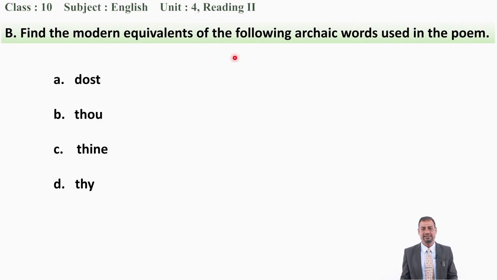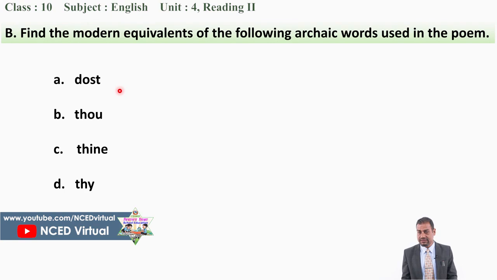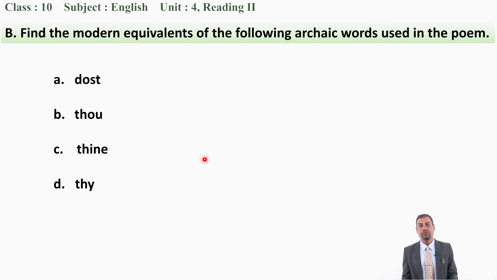Good. Now after this, we have another task, that is, find the modern equivalents of the following archaic words used in the poem. These words are used in Old English, but these days we don't use these words. So you have to find out modern equivalents. Instead of dust, what do we use? Instead of thou, what do we use? Instead of thine, what do we use? Instead of thy, what do we use? So please do it now.